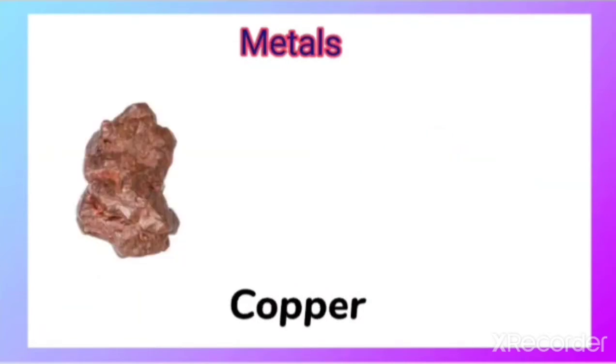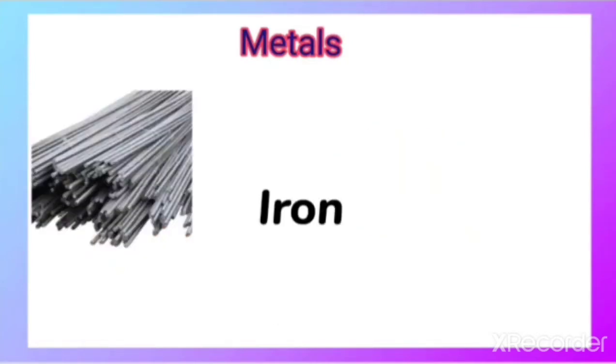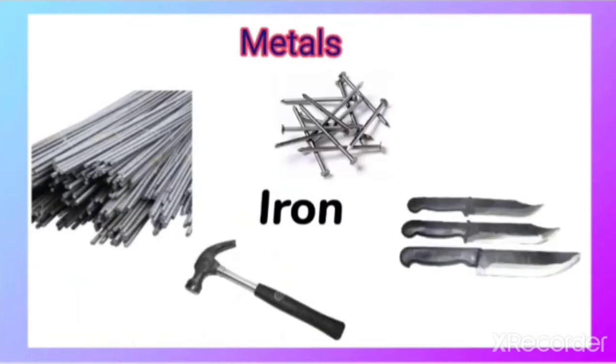Copper is one of the quite familiar metals that is used for making electrical wiring. Iron is also one of the common types of metal which is used at home, like in construction work and for the different types of materials available at home that are made of iron. So these are certain common examples of metals that we are familiar with. Let us discuss the properties of metals.